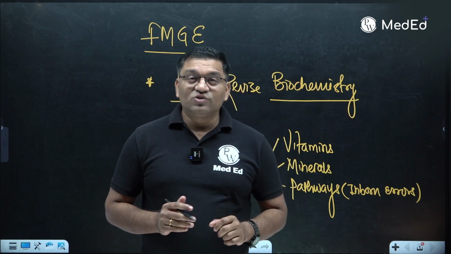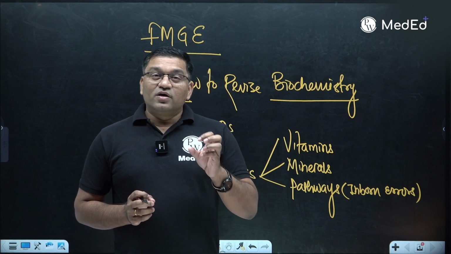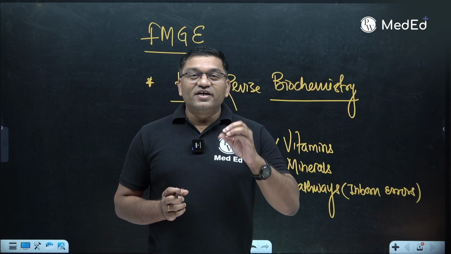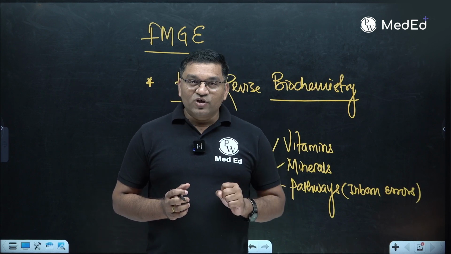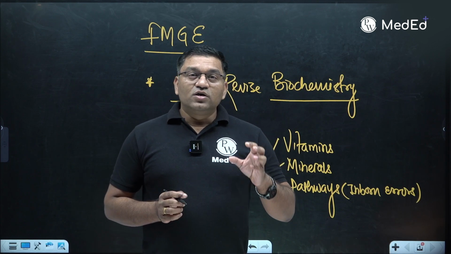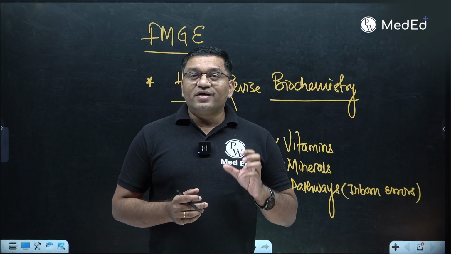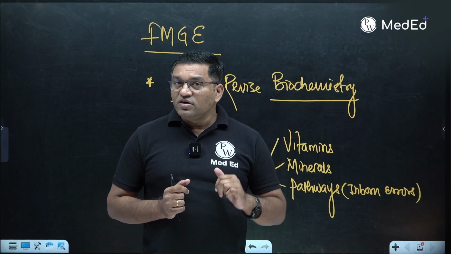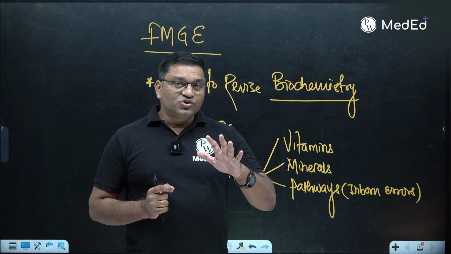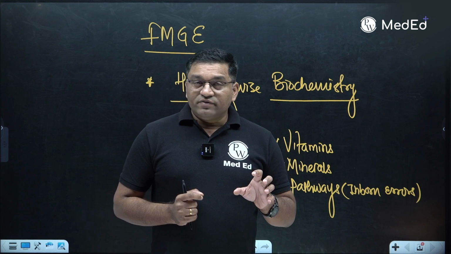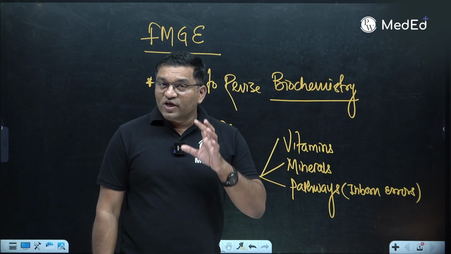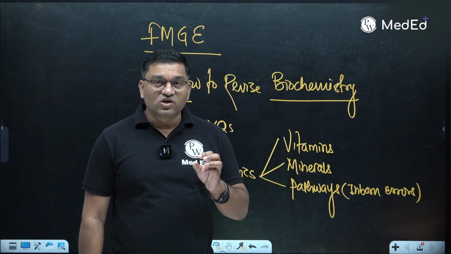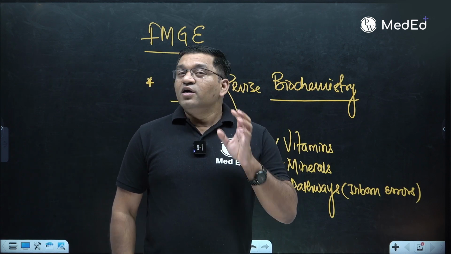नाउ प्रेस द रीस्टार्ट बटन and read again the important topics from the biochemistry. Now, how to prepare for the biochemistry for FMG examination? It is very easy. Plan your study hours, and according to that study hours, you have to read some important topics from the biochemistry. For example, vitamin, minerals, and various inborn errors or clinical cases related with the biochemistry.